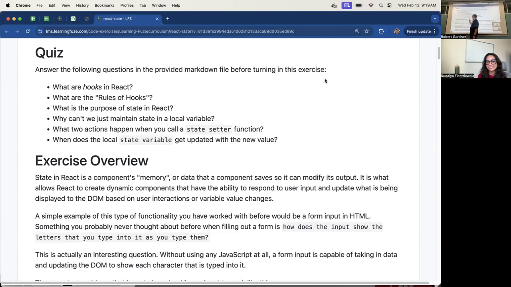All right, Noah, what two actions happen when you call the state setter? Remember, what is the state setter? A function. How do you get it? By the useState. Yes, useState returns it. useState returns an array of two elements. What's in the first index? The state value.